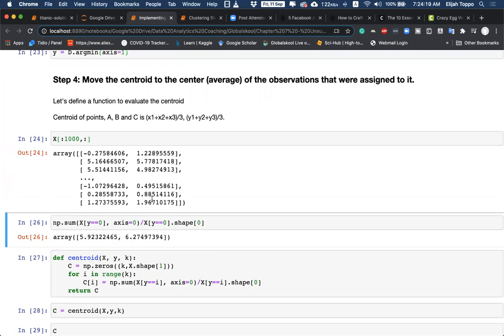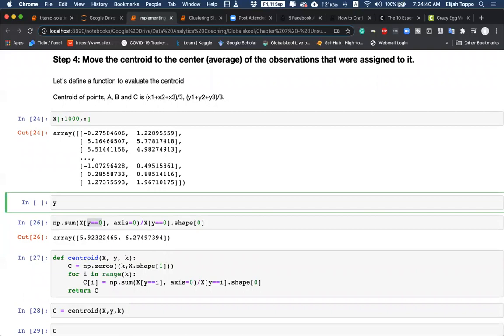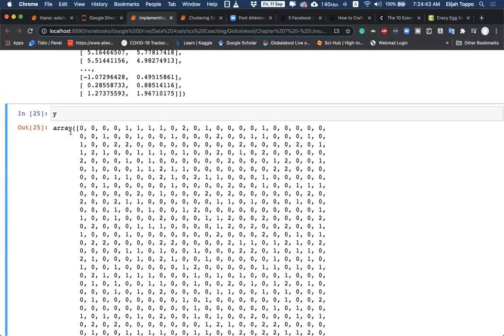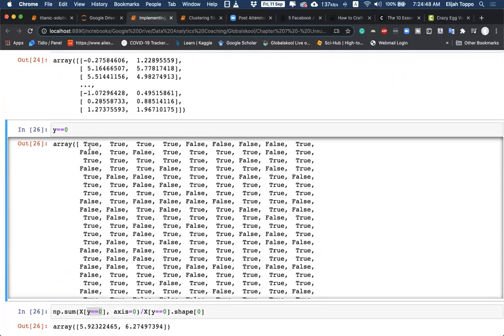If I want to find the centroid of cluster 0, first I have to choose all those data points which have been assigned to cluster 0. How can I do that? I can simply say x of y equal to 0. So I'm using y equal to 0 as a Boolean filter. For y equal to 0, I will get a series of true and false. Wherever y is equal to 0, I will have a true, otherwise a false. And if I do x of this, then I will get a filter out of it.